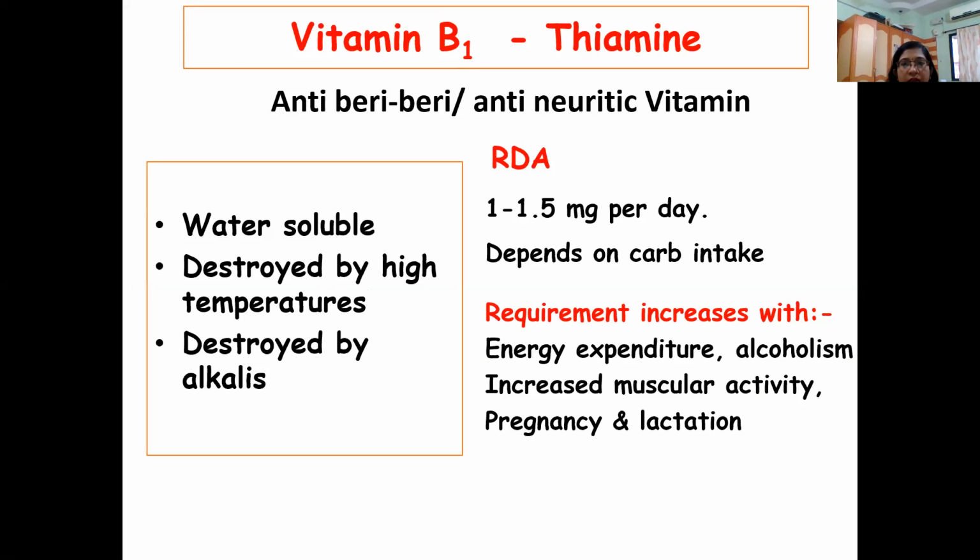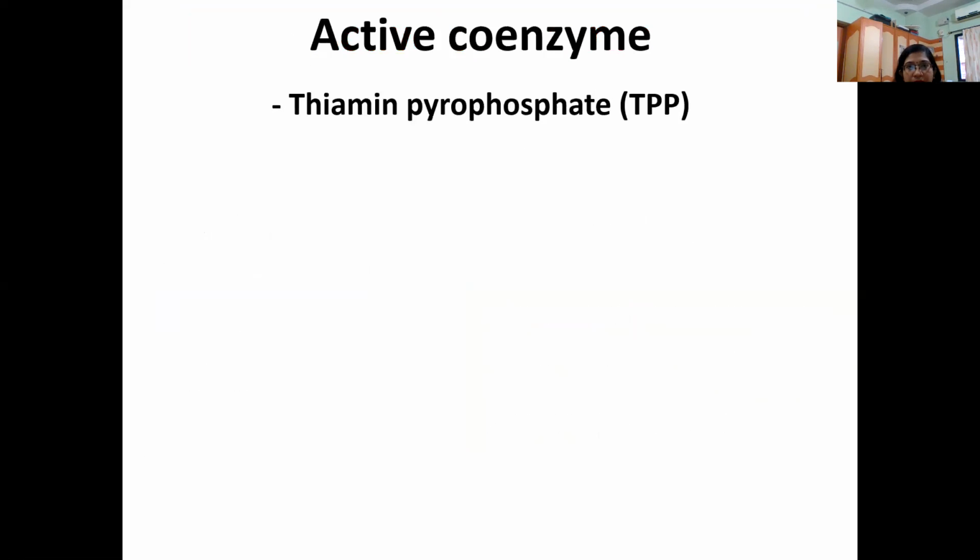The RDA, recommended daily allowance, for thiamine is around 1 to 1.5 milligrams per day, and it also depends upon our carbohydrate intake, because it acts as a coenzyme for many carbohydrate metabolism reactions. So according to the diet, the levels and requirement will vary. Its requirement also increases with more energy expenditure, alcoholism, increased muscular activity, pregnancy, and lactation. The active form of this coenzyme is thiamine pyrophosphate.